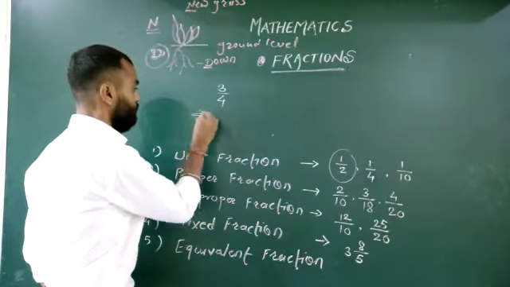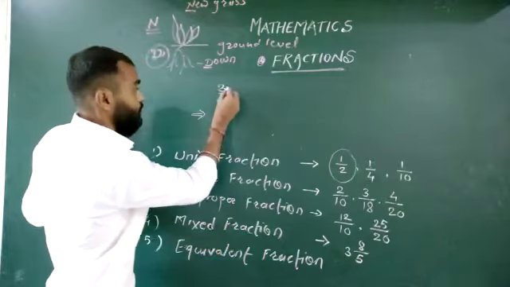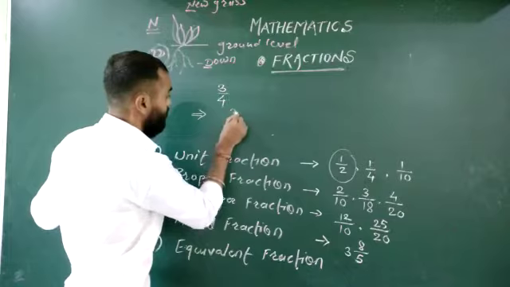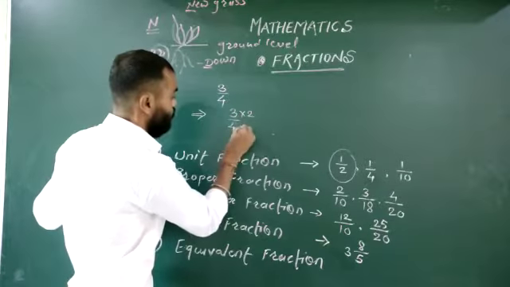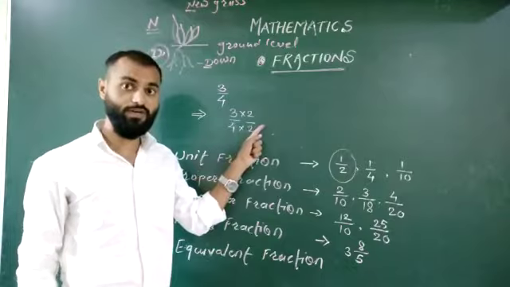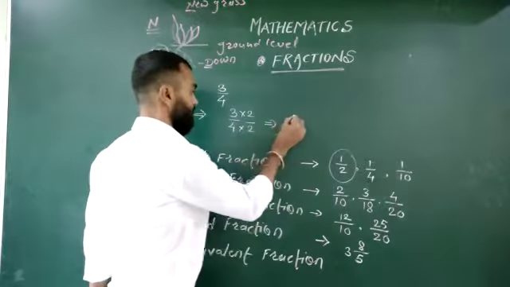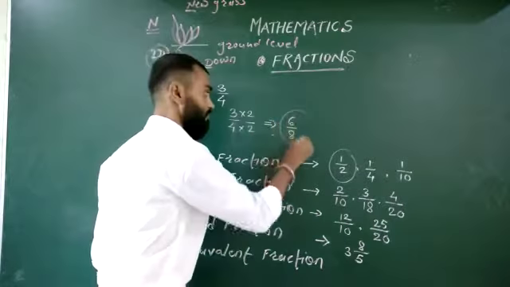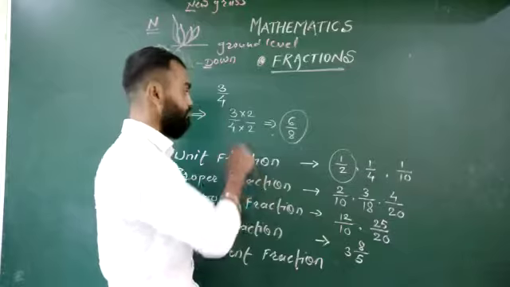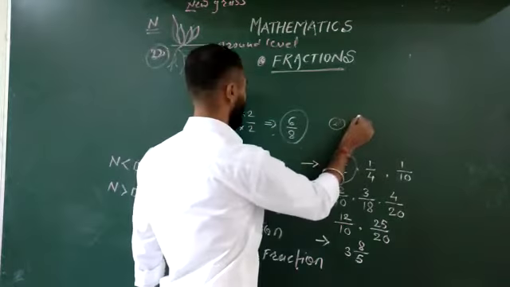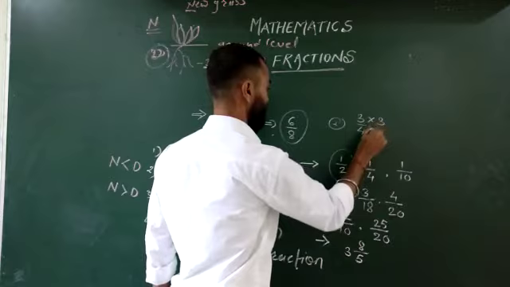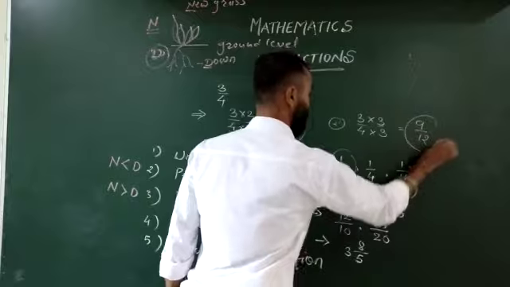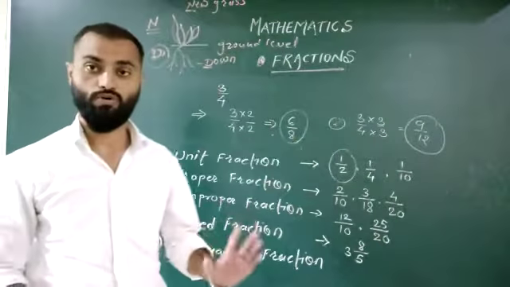So, 2 equivalent fractions. Multiply this number with 2, both sides, numerator and denominator. You will get 6/8. Right? This is your first equivalent fraction. Second equivalent fraction, multiply this number with 3 and 3. It will be 9/12. These are your 2 equivalent fractions.